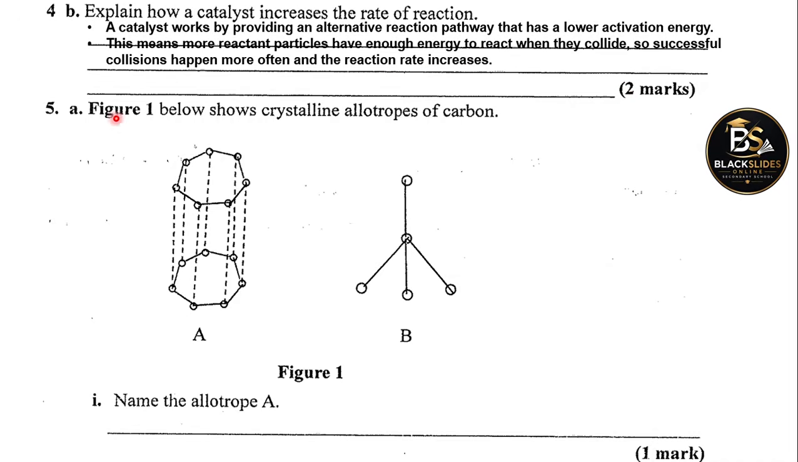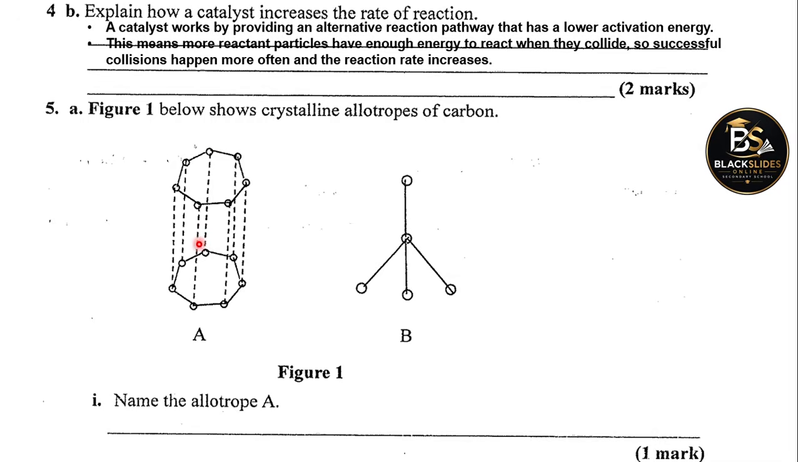Figure 1 shows the crystalline allotropes of carbon. So we have 2 allotropes here. Remember, allotropes are simply different forms of the same substance. So carbon can exist as shown here by allotrope A. It can also exist as another allotrope shown by this structure. So name the allotrope A.